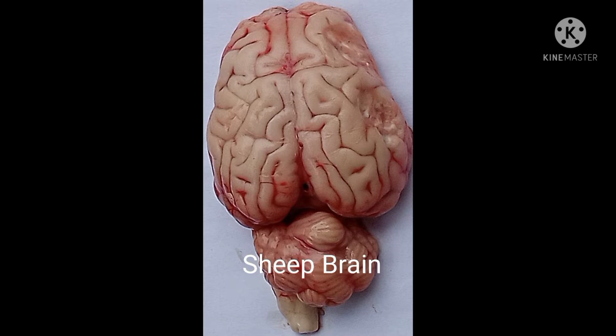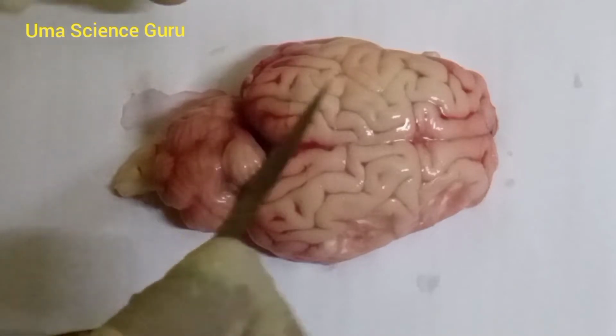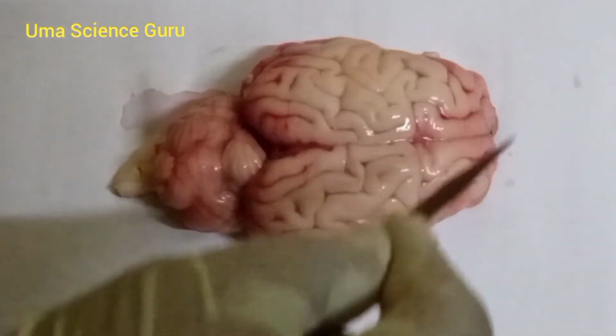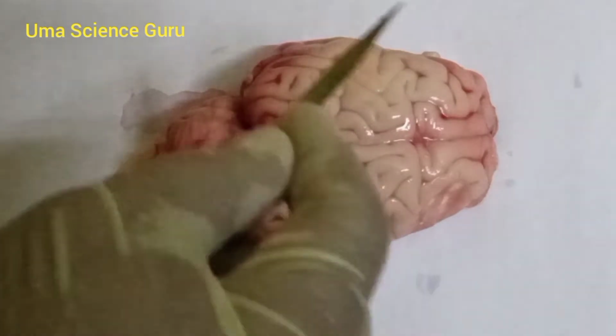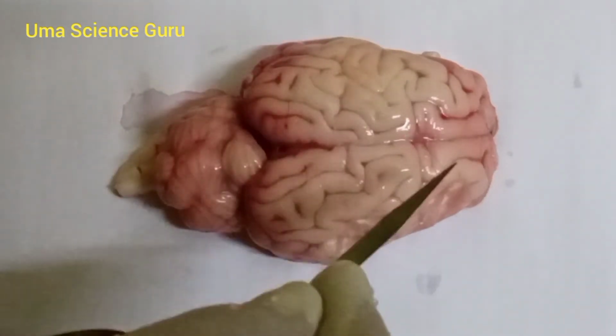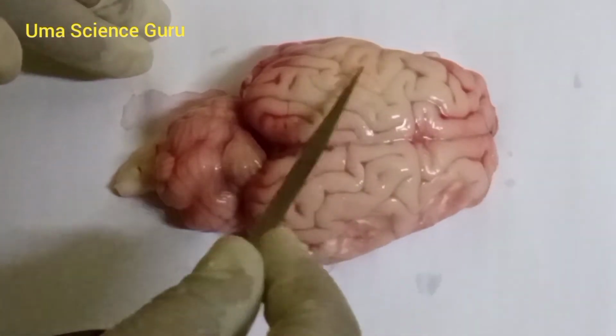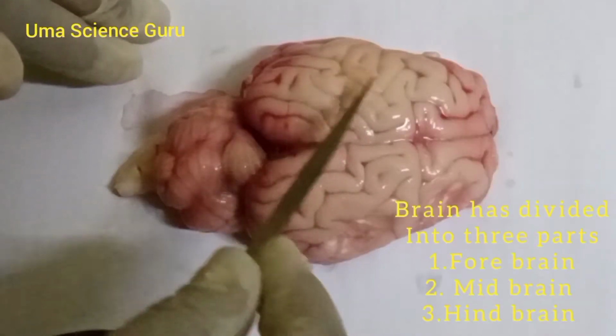Students, are you ready to observe the dissection? Let us do the dissection. Have you wondered to observe the brain? It is covered by 3 layers called meninges. These layers are filled with cerebrospinal fluid. It serves as a shock absorbing medium which protects the brain.